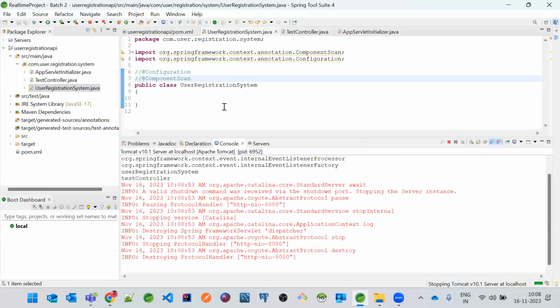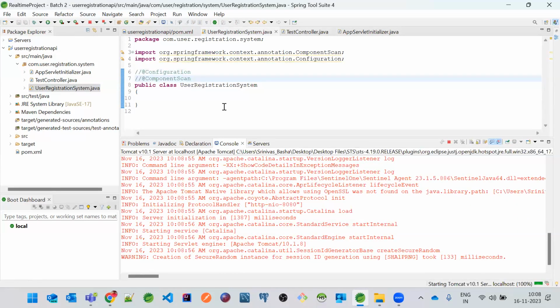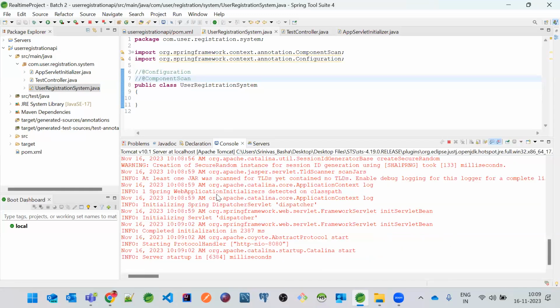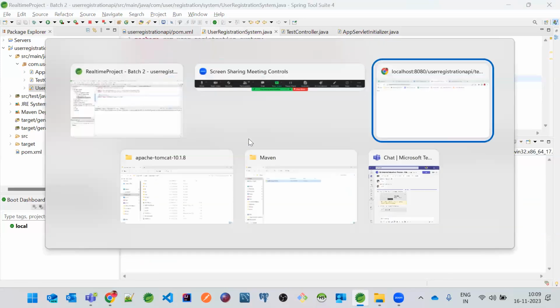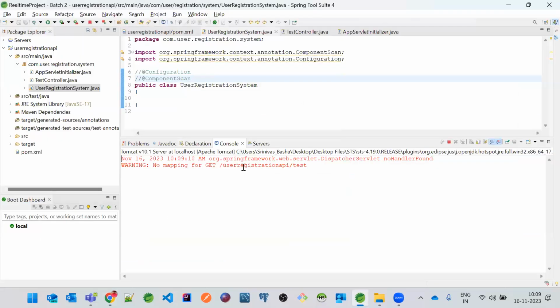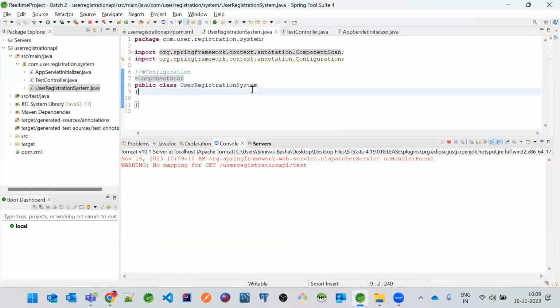Restart it. Okay, it has restarted. And now I just wanted to enter this. 404. That means no mapping, forget. That means if you just see that no objects have been created, no objects are there. That means even this class object has not been created. Okay, only if @ComponentScan is there, then only it will work. Got it?